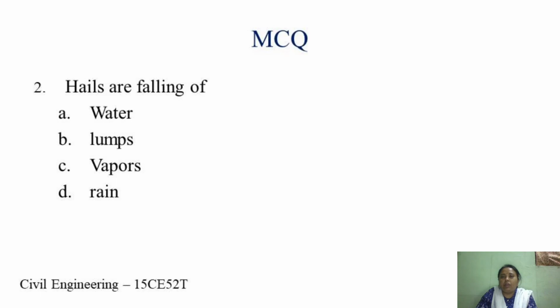So hails generally fall on the ground in the form of lumps. When we saw the different forms of precipitation, we saw in the images that hails and sleet are one and the same, but they vary in their sizes. And generally hails fall in lumps of translucent ice pellets. So the answer is B.